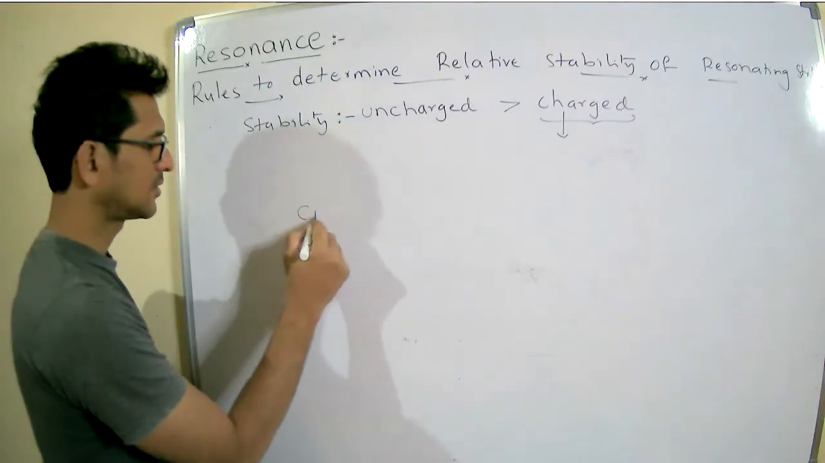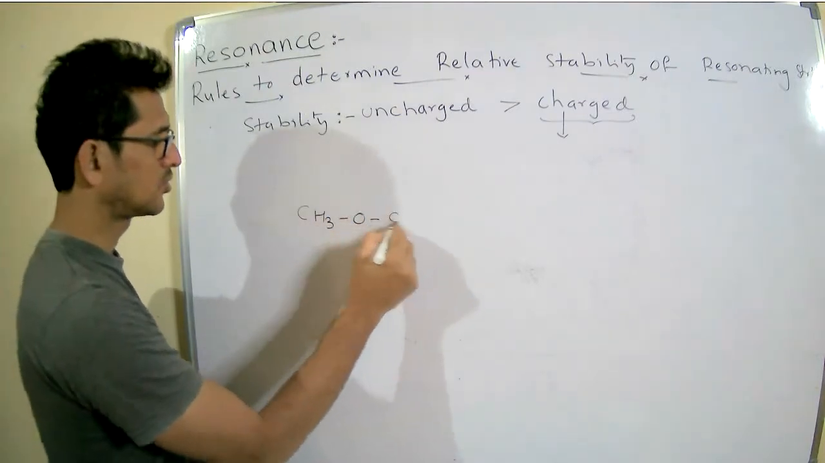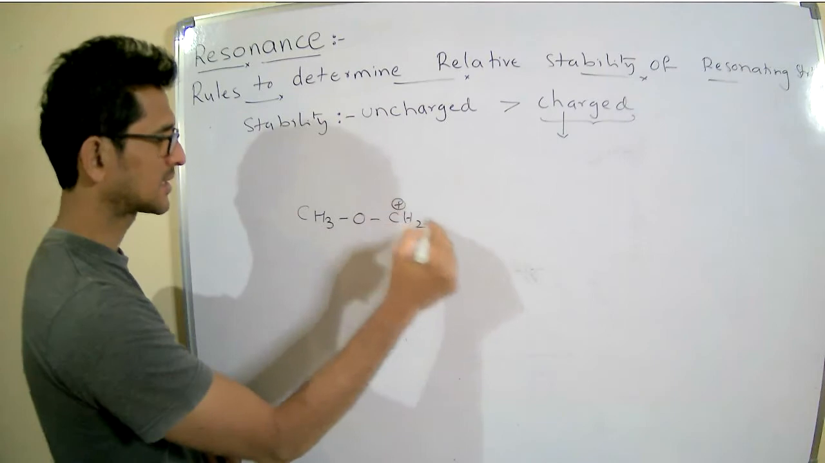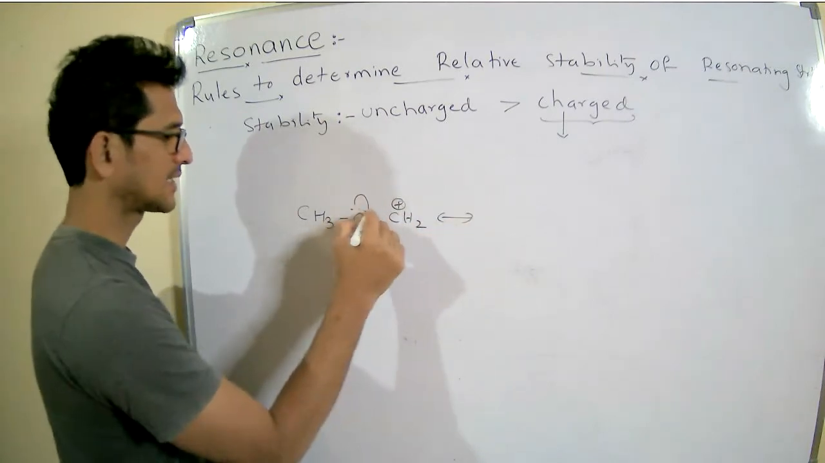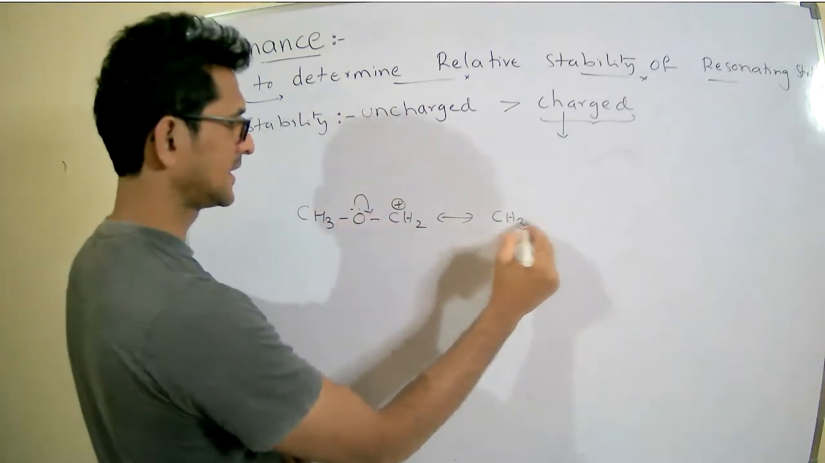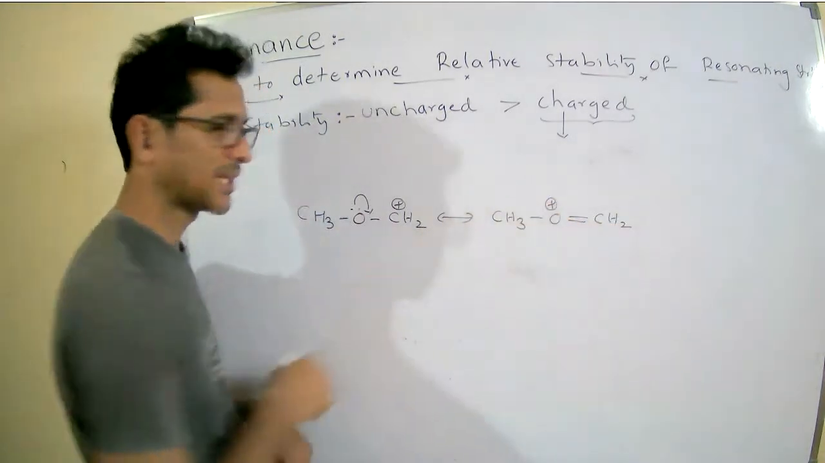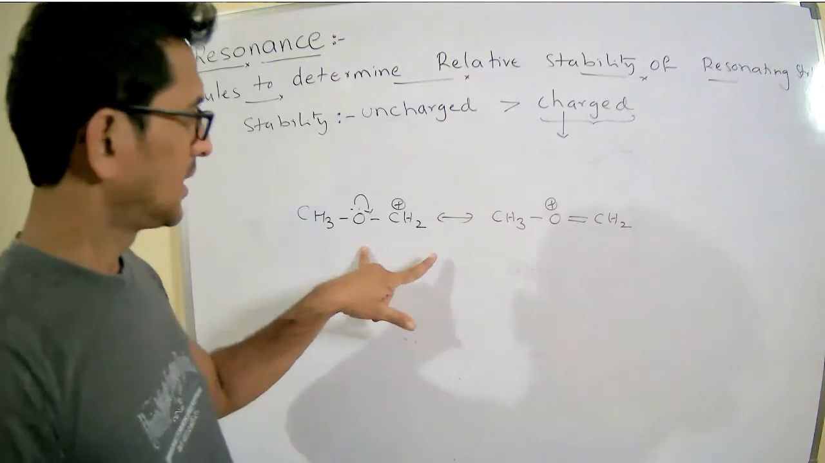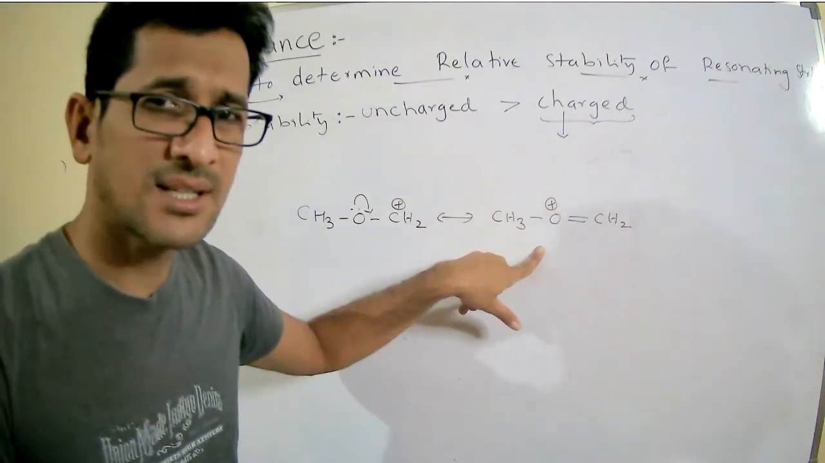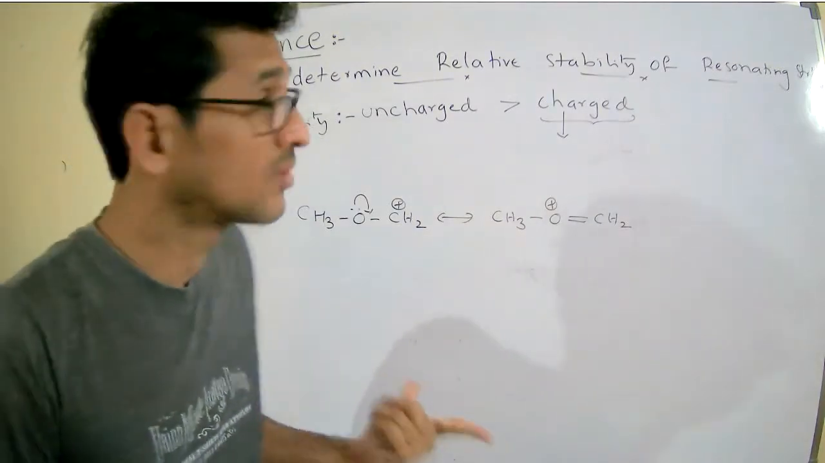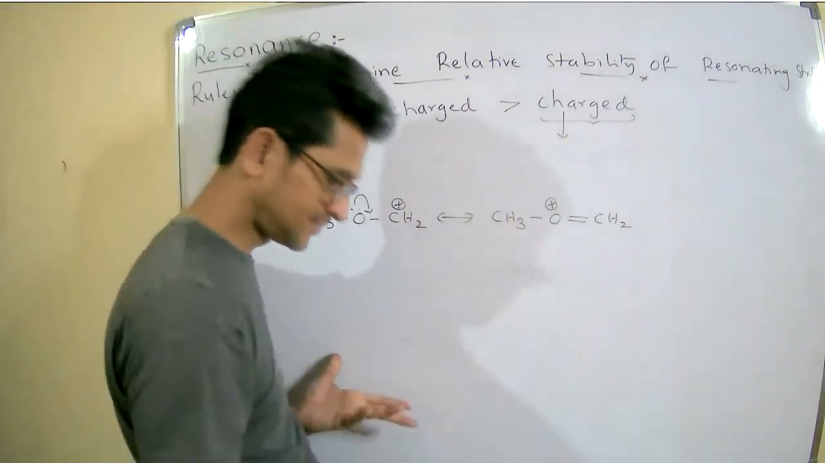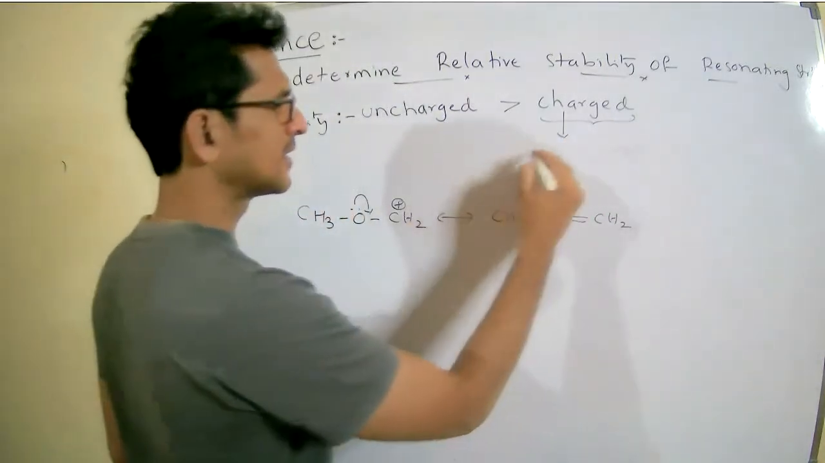For example, CH3O CH2 plus, the resonating structure CH3O double bond CH2 plus. In these two resonating structures, which is more stable? Right. I will write the point here.